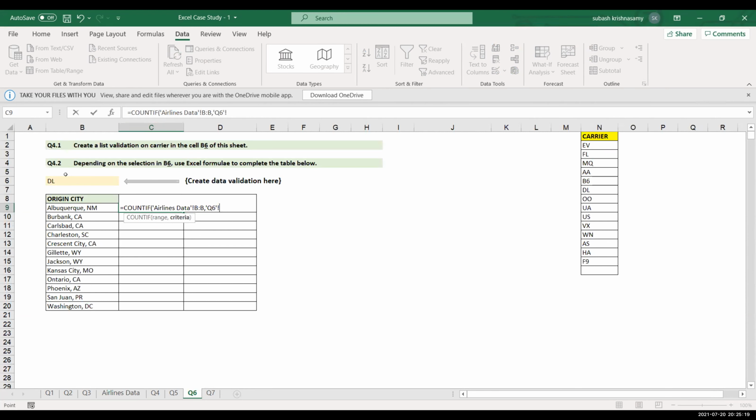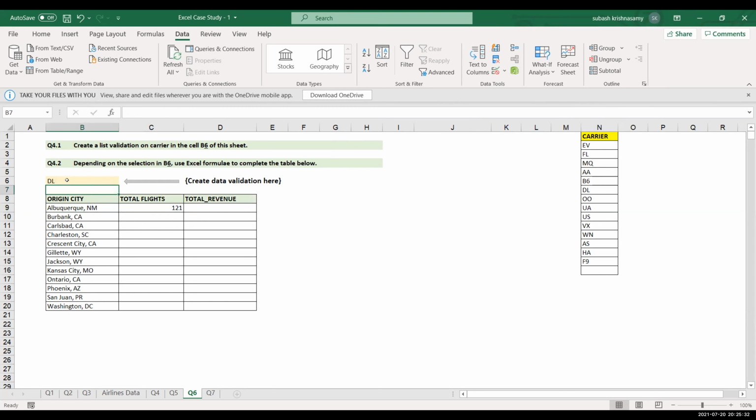The criteria will be whatever a person is selecting in the drop down. Right now for this carrier we have 121 flights, but we want two criteria: the airline should be this and the city should be this. So you will have to use countifs in that case.